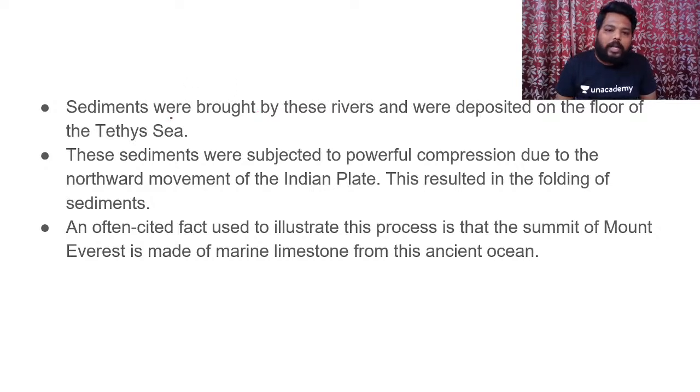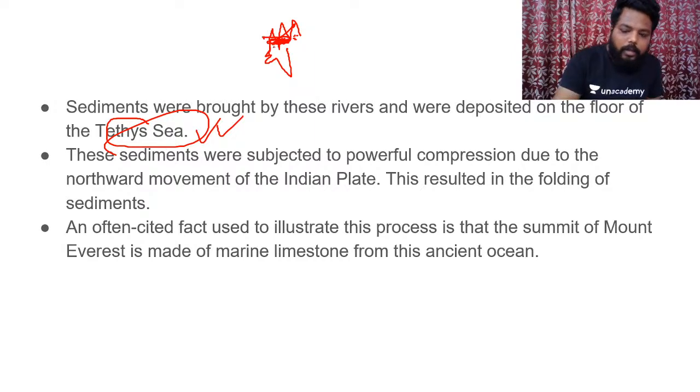All the sediments were brought by the rivers and deposited on the floor of Tethys. Everyone knows about this Tethys. When the Indian plate was coming towards the Eurasian plate, the Tethys got narrowed, and this narrowed Tethys accumulated the sediments, which we call a geosyncline. When the Indian plate hit the Eurasian plate, along with the crustal folding and the rock fragments, the sediments from the floor of Tethys, that is the geosyncline, were also folded, resulting in the formation of a huge chain of fold mountains and the loftiest peaks of the world. Clear?